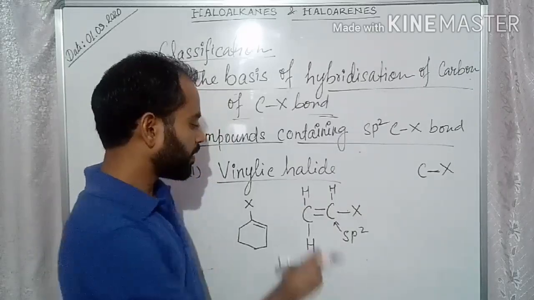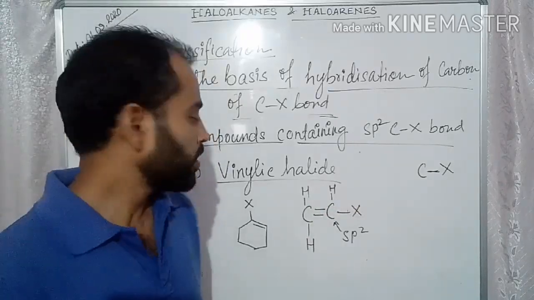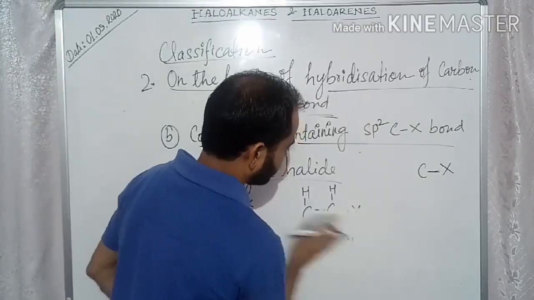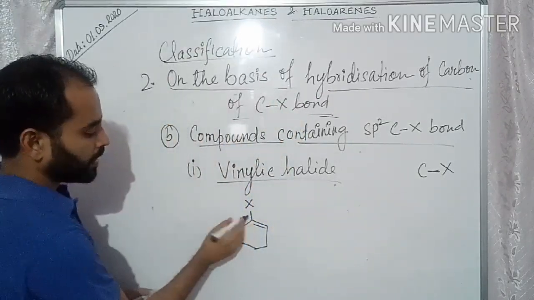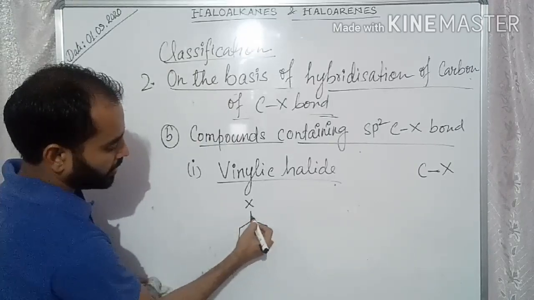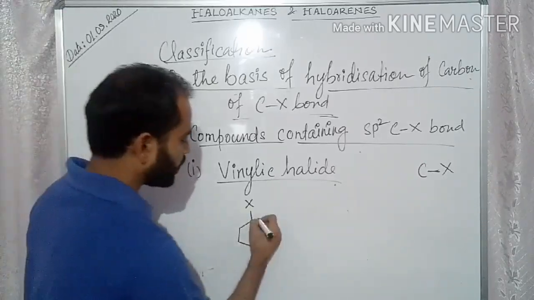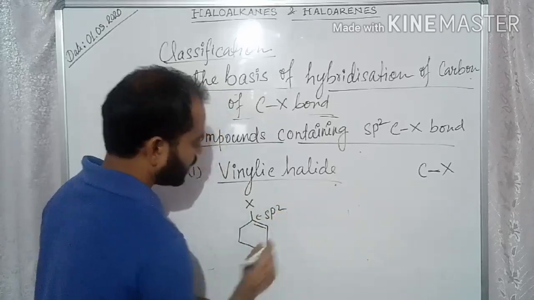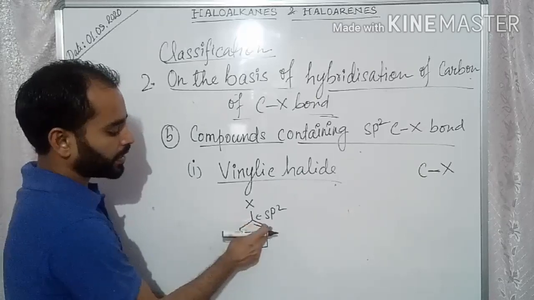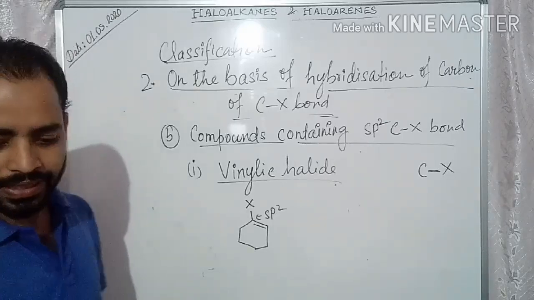Or in another way we can say the double bonded carbon is directly attached to the halogen, so it is called vinylic halide. Here also it is sp2, because 1, 2 and 3 sigma bonds are there, and this sp2 hybridized carbon is directly bonded with another carbon by a double bond, so it is an example of vinylic halide.